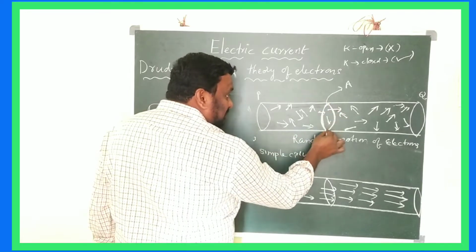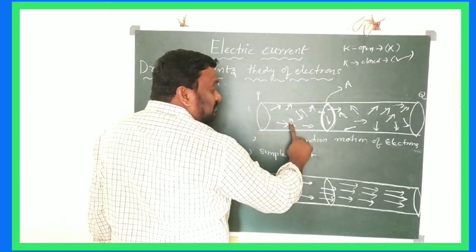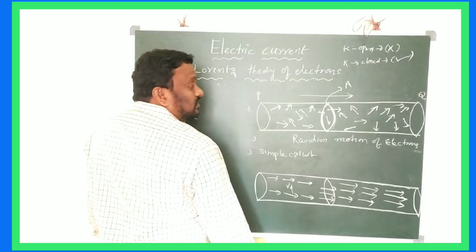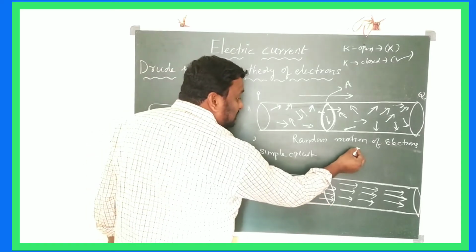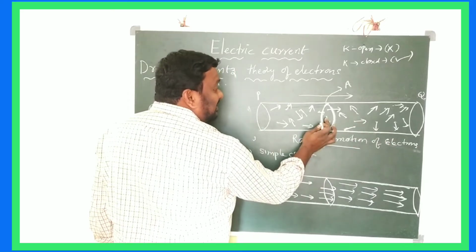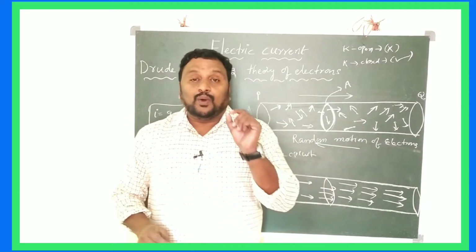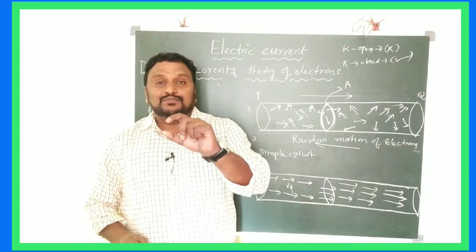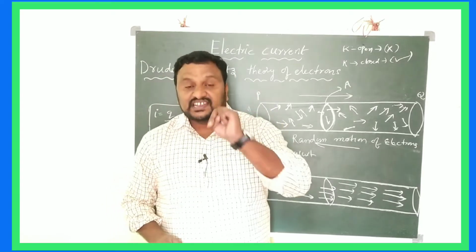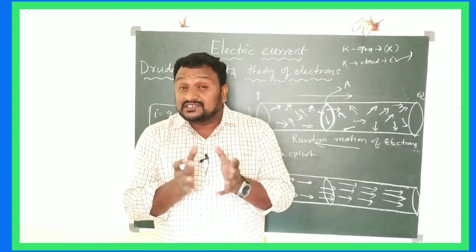So if you select one particular area, the number of electrons moving from P to Q side must be the same as the number of electrons moving from Q to P through that particular area A. In open circuit, electrons are moving in random directions. It's very clear.